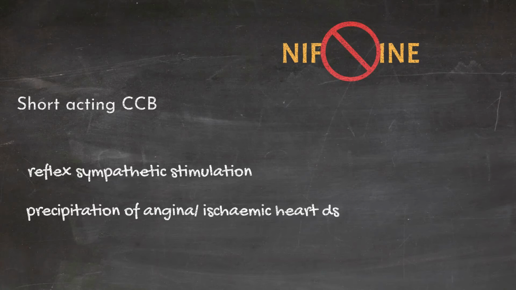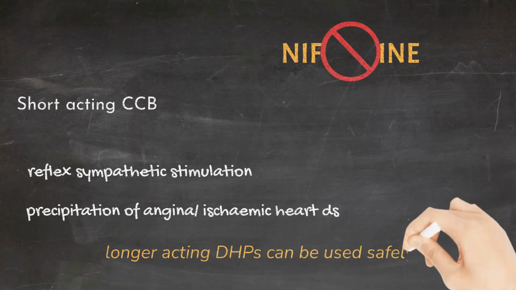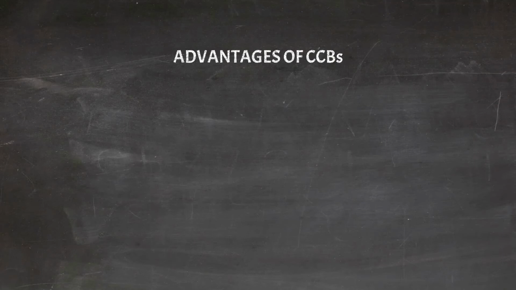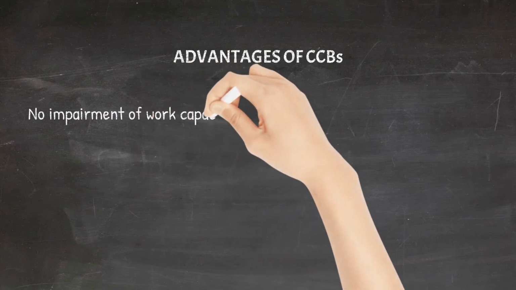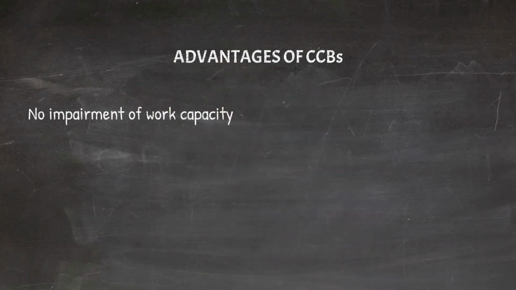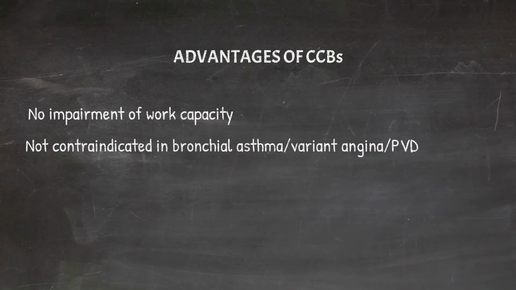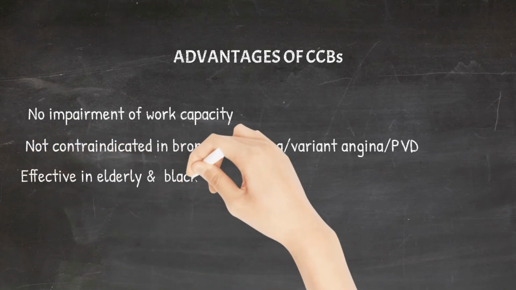Long-acting dihydropyridines like cilnidipine and amlodipine can be used safely. Advantages of calcium channel blockers as antihypertensive drugs. This group of drugs does not impair work capacity like beta blockers. They are not contraindicated in bronchial asthma, variant angina, or peripheral vascular diseases. They are safe in the elderly and in black races.